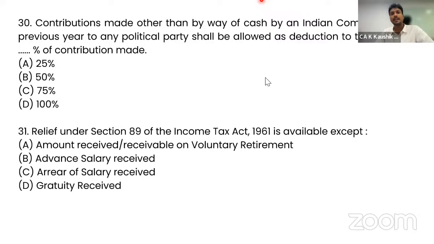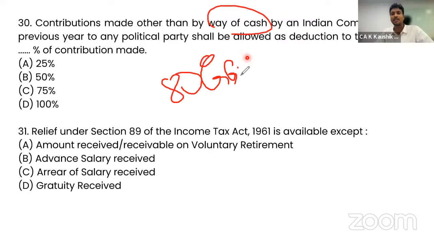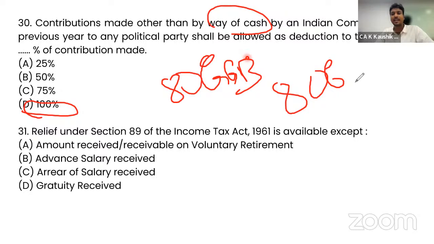Contributions made other than by way of cash by an Indian company in the previous year to any political party shall be allowed as deduction to the extent of contribution made. This is other than by cash. So entire 100% is allowed. So this is not a donation. It is a political party. 80GGB will be applicable. Section 80GGB says 100% of the contribution to political party is applicable. If individual is making, then Section 80GGC shall be applicable.